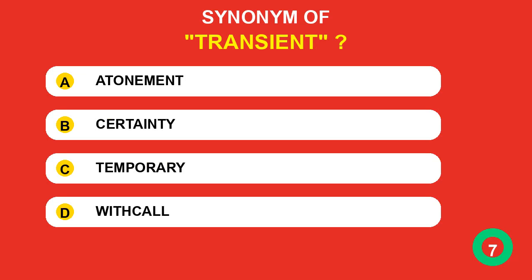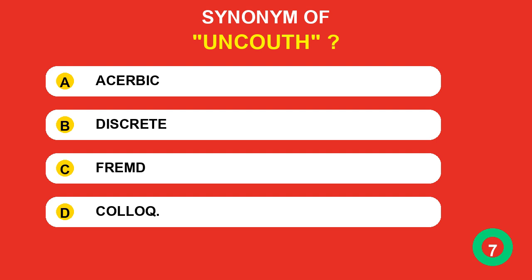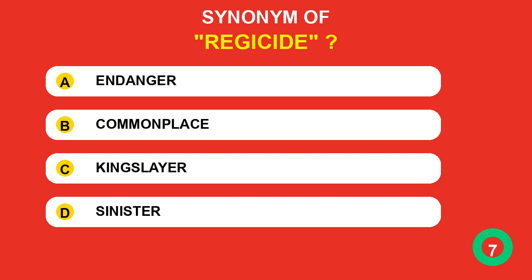Which synonym belongs to transient? The correct answer is temporary. Which synonym belongs to uncouth? The correct answer is fremd. Which synonym belongs to regicide? The correct answer is kingslayer.